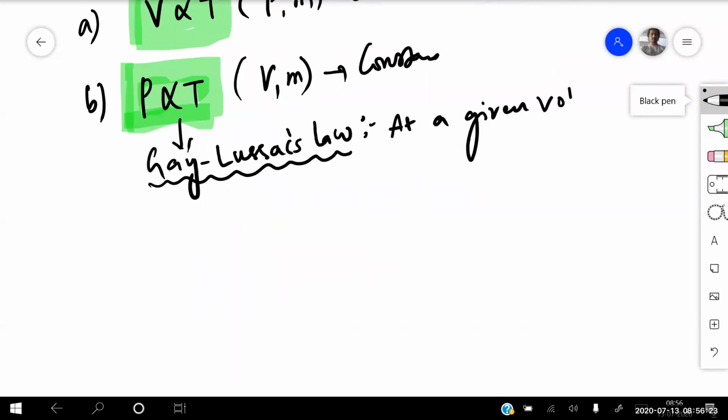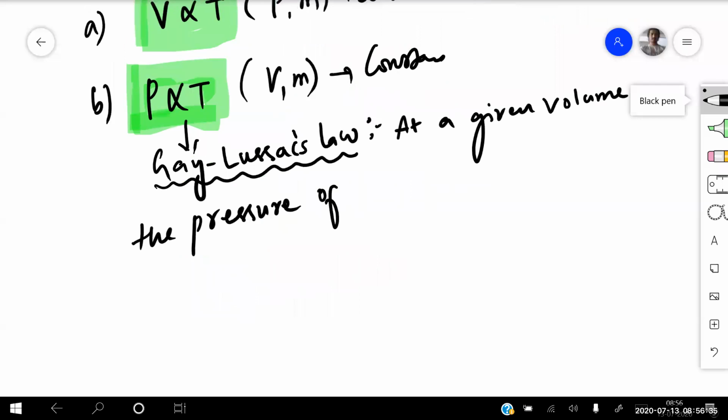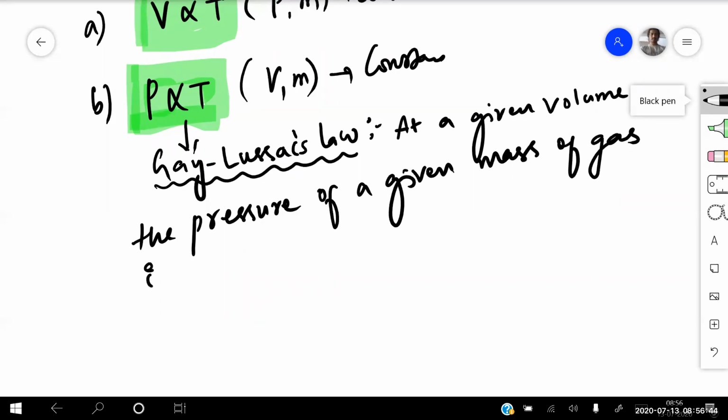sorry, at a given volume, volume is remaining constant. At a given volume, the pressure of a given mass of gas is proportional to its temperature.